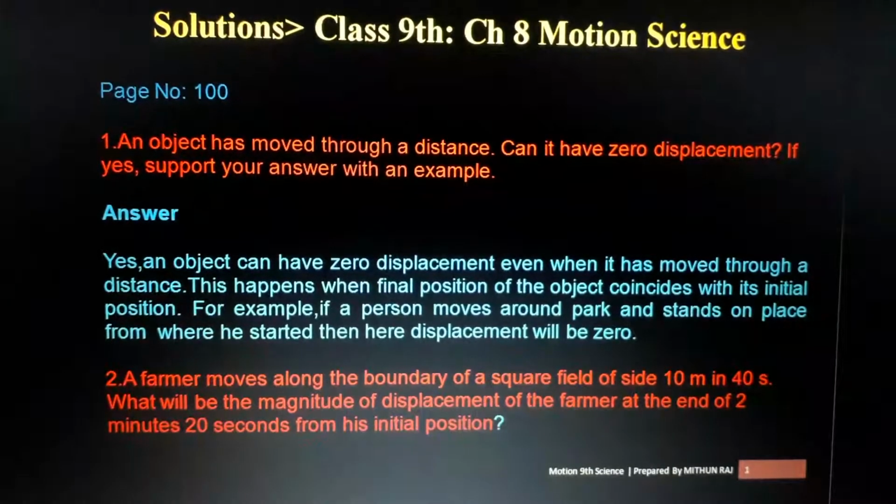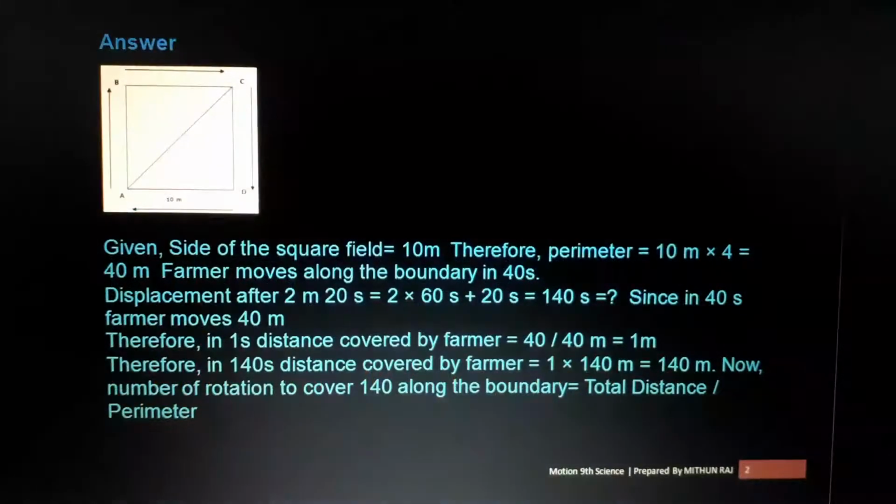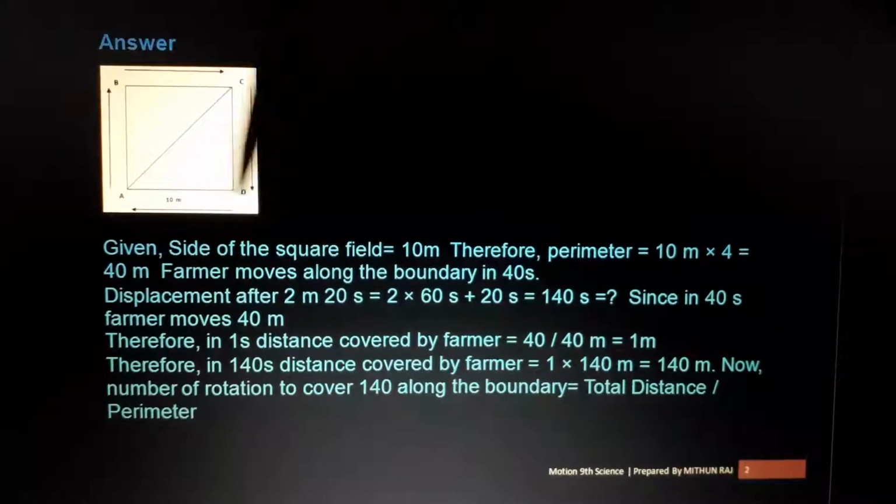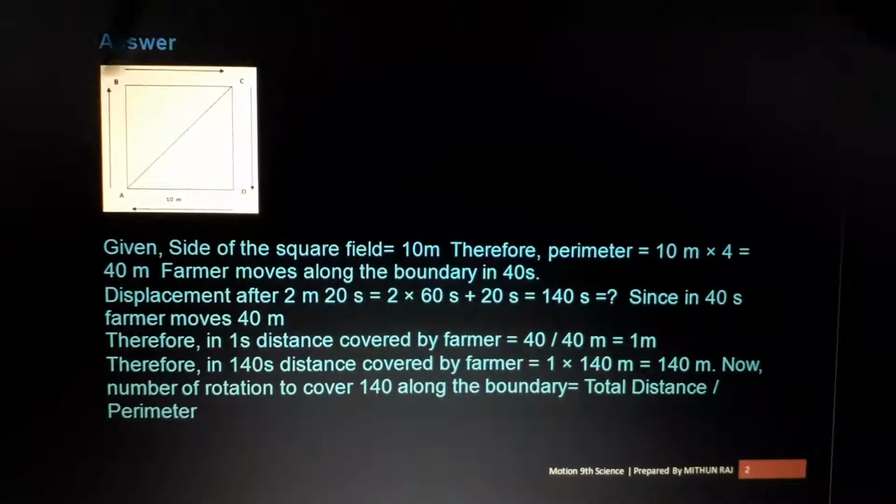Was it an easy question? Okay, let us, we need a diagram to solve questions like this. So this is the diagram we want to draw. Can you see it? Okay, these four sides are there. Four sides. What do we want to find out?